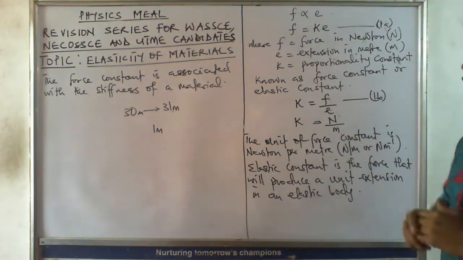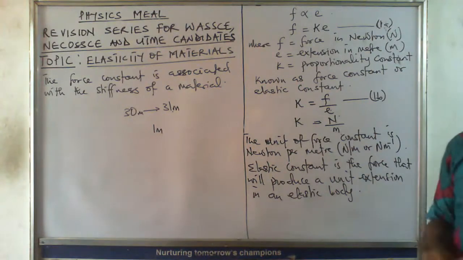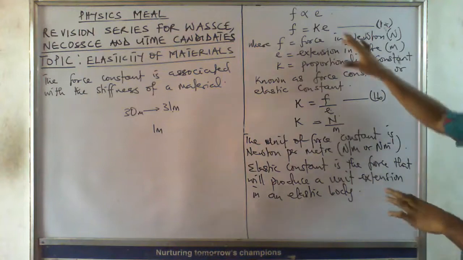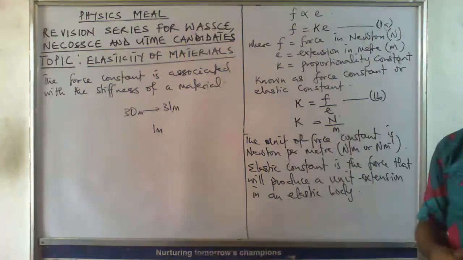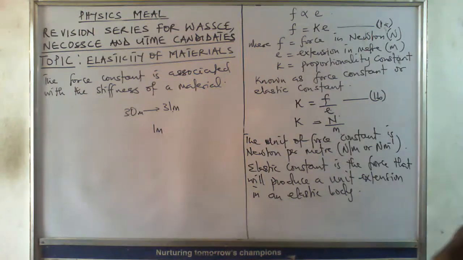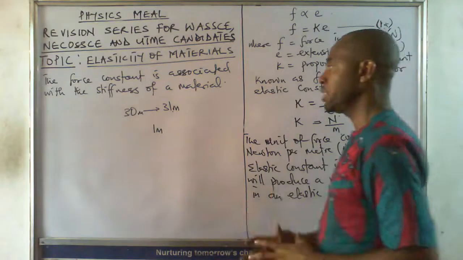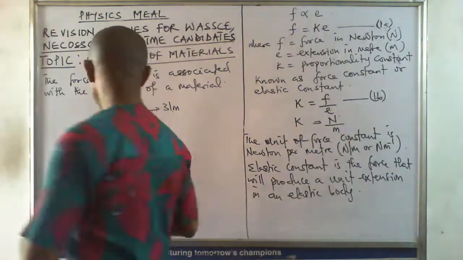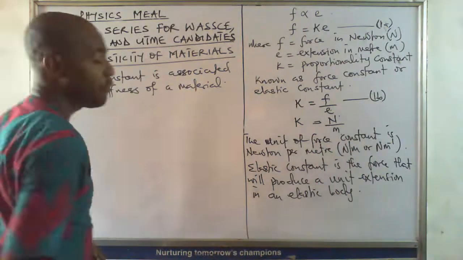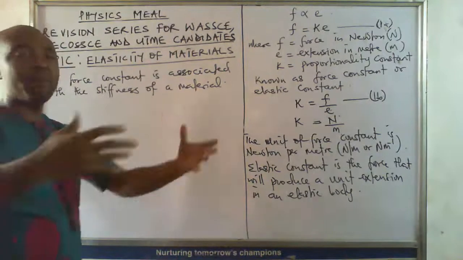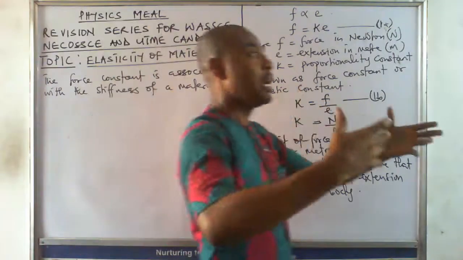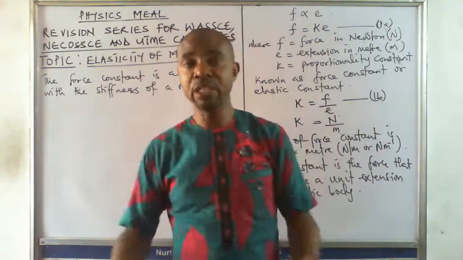All right. Now, we need to generate some mathematical expressions from here. But we need to make some statements before we start generating those expressions. Before a body can extend, that body has an original size, an original length.